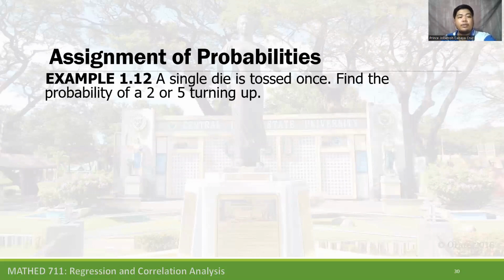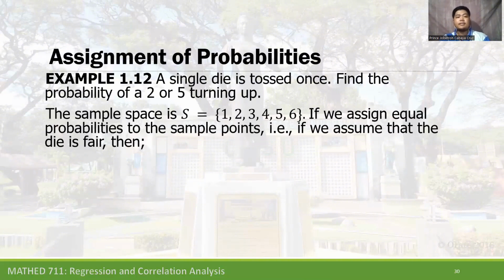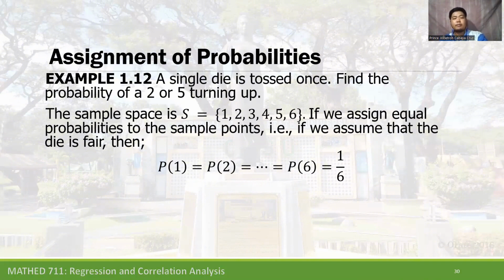Example 1.12: a single die is tossed once. Find the probability of a 2 or 5 turning up. The sample space is 1, 2, 3, 4, 5, 6. If we assign equal probabilities to the sample space, given that we assume the die is fair, then probability of 1 is equal to the probability of 2, which is also equal to the probability of 6, equal to 1 over 6.